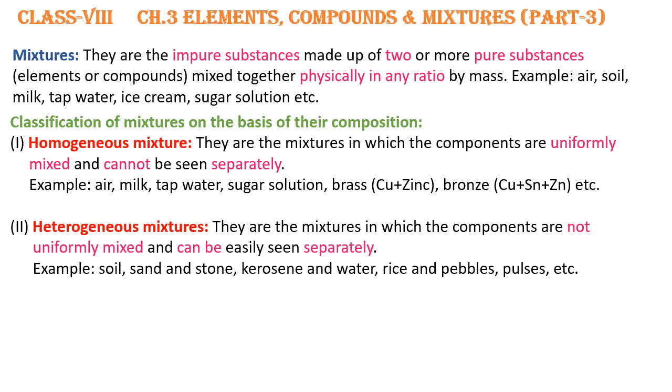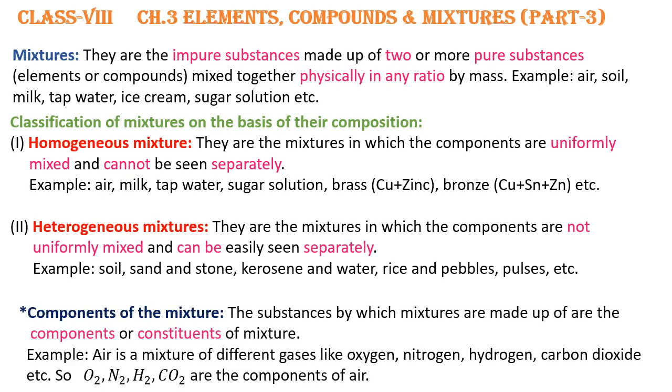In soil, we know there are many particles, humus, soil particles, sand particles, dust particles, and we are able to see the different components of the soil separately. So it is a heterogeneous mixture.